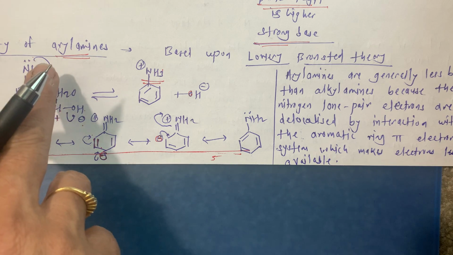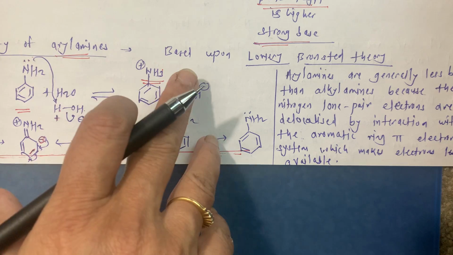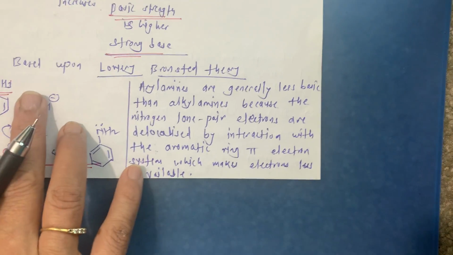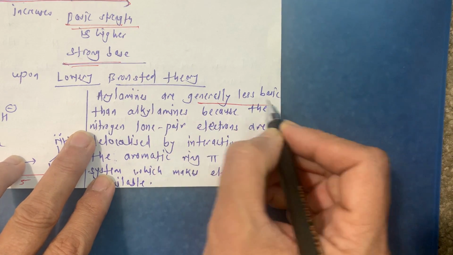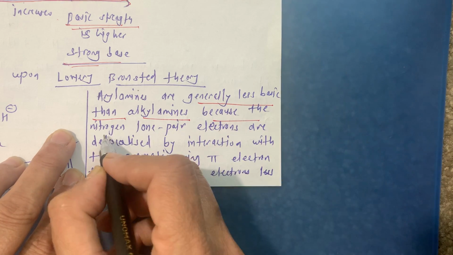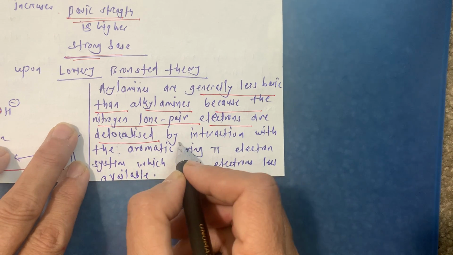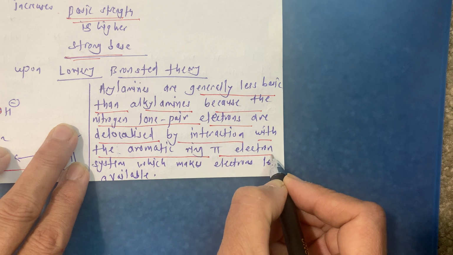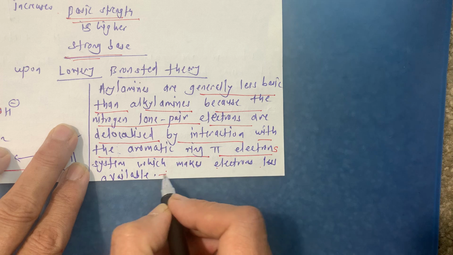It does not easily react with H plus or the water molecule to give us the OH minus and basicity, and that is why we say aryl amines are generally less basic than alkyl amines, because the nitrogen lone pair electrons are delocalized by interaction with the aromatic ring pi electrons, which makes the electrons less available.